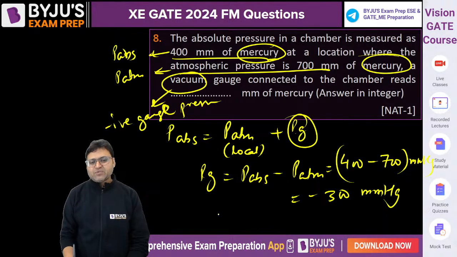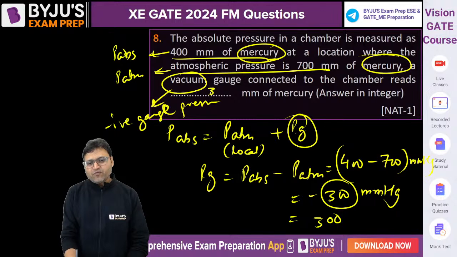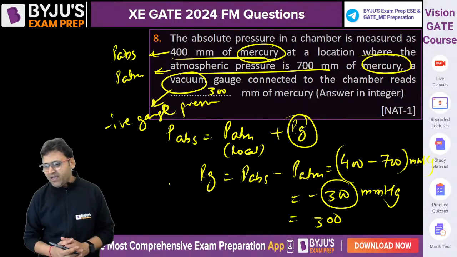Vacuum means negative gauge pressure. So the reading will be 300 millimeter of mercury. The reading will be 300.